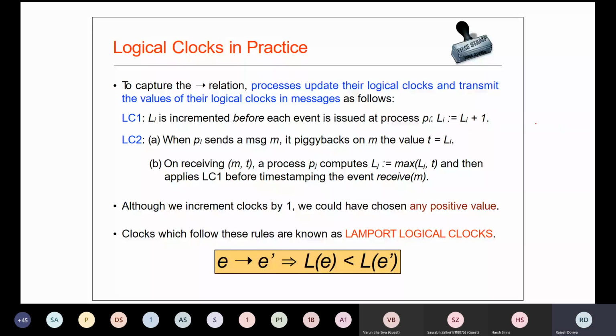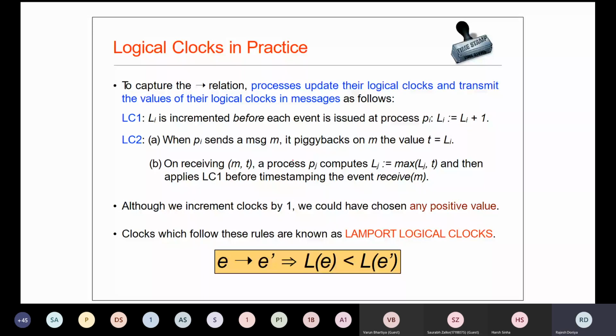This was the first rule. The second rule says that whenever there is a send-receive message, for the send event we always send its value to the other process, and the other process then computes the maximum value and timestamps it. So this is what in short we saw in the last class.